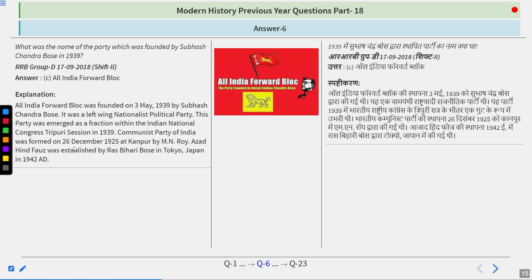Communist Party of India was formed on 26 December 1925 at Kanpur by M.N. Roy. Azad Hind Fauj was established by Rash Behari Bose in Tokyo, Japan in 1942. So these are some of the other parties that were formed. Also, to add to this, in 1924 in Kanpur only, the Hindustan Republican Association was also founded by Ram Prasad Bismil, Ashfaqullah Khan, and some other revolutionaries at that time.